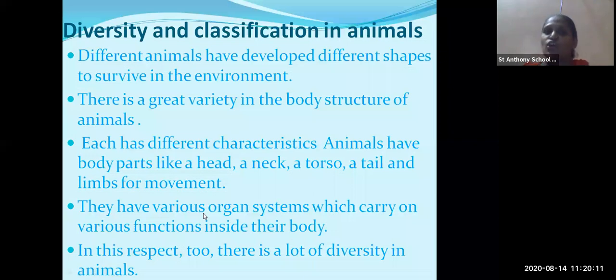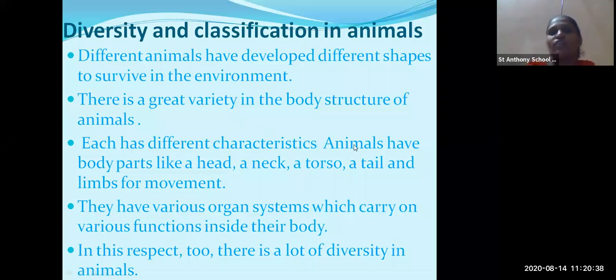Means the functions are also different in the different animals, and the organ system is also different in different animals. There is also very much diversity in the animals. We have studied the diversities and classification in plants. Even in animals, we have the same thing, diversity and classification in animals. So what are the classification?